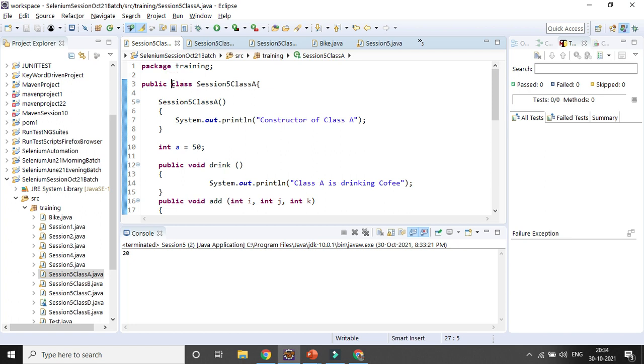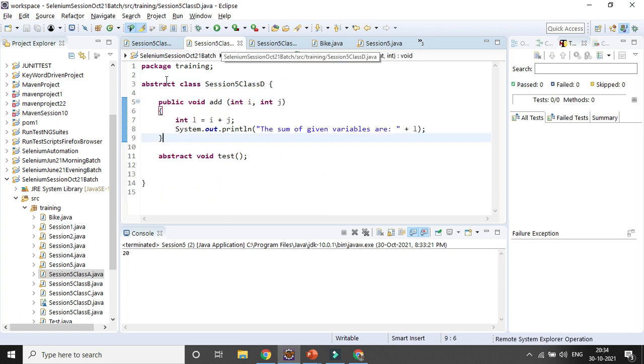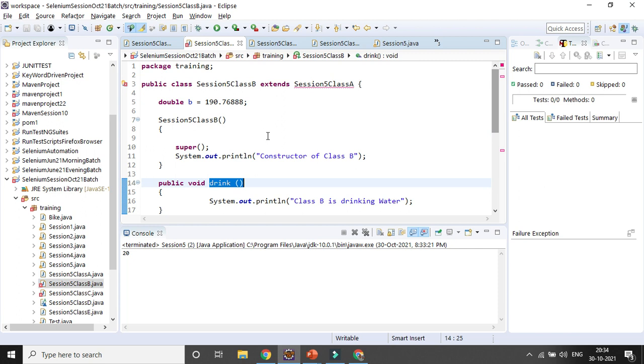So public final class. Immediately you will see the error message in class B and C, because a final class cannot be inherited. You can see the error message is gone in class B. You can see the error message.